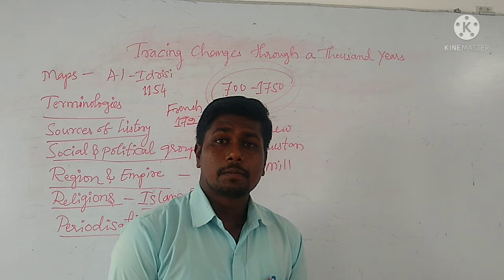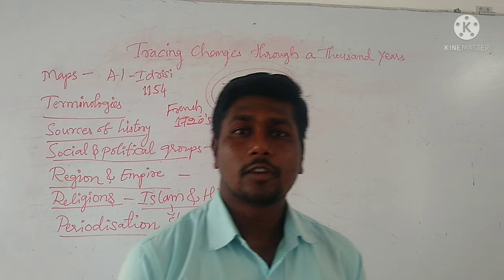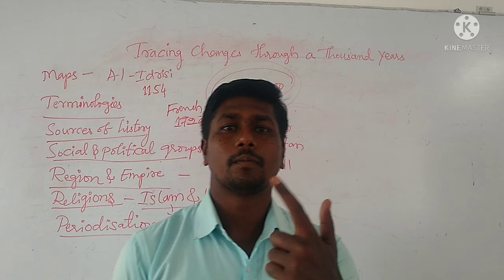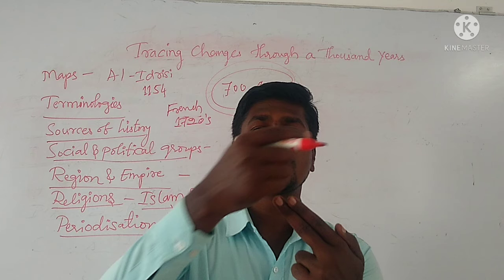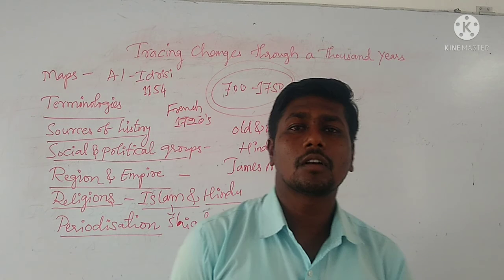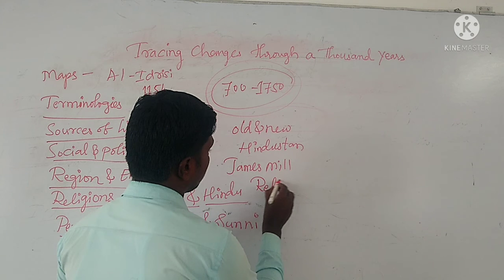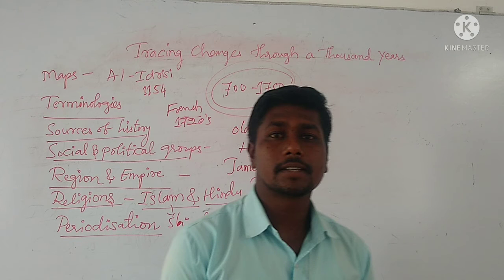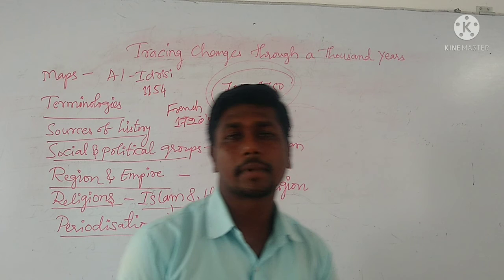James Mill divided Indian history into three periods: Hindu, Muslim and British, meaning Christian. So he divided it on the basis of religion.